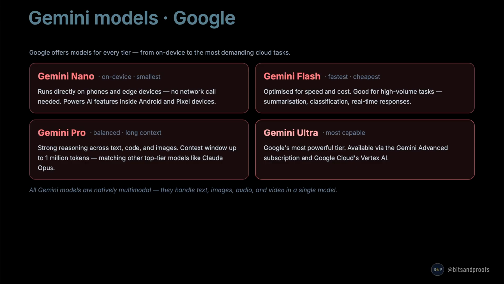Gemini Pro is the balanced model with strong reasoning across text, code, and images. It has a context window of up to 1 million tokens, matching other top-tier models like Claude Opus. And Gemini Ultra is Google's most capable tier, available through the Gemini Advanced subscription and Google Cloud. One important thing that makes the entire Gemini family different: all Gemini models are natively multimodal. They handle text, images, audio, and video together inside a single model, not through separate add-ons.